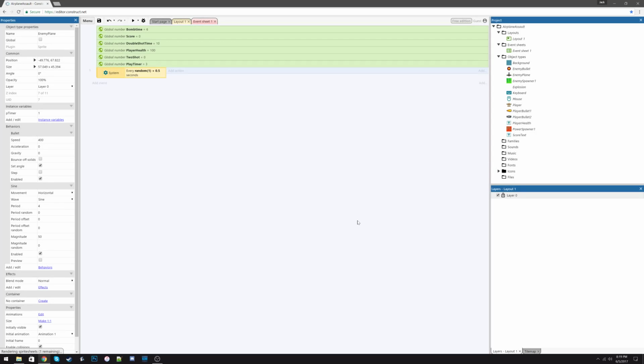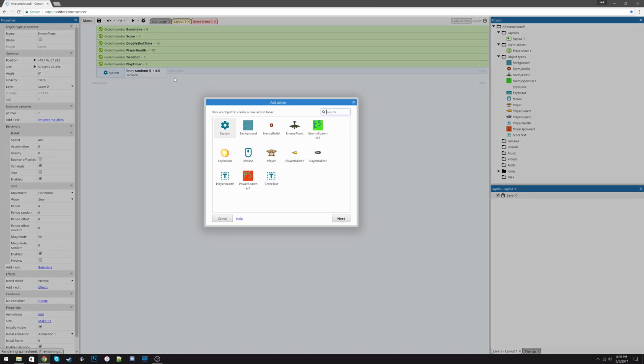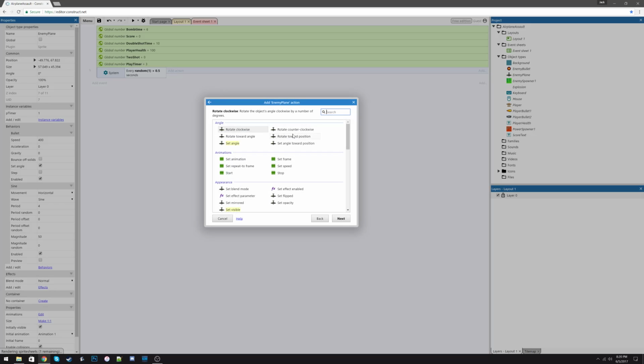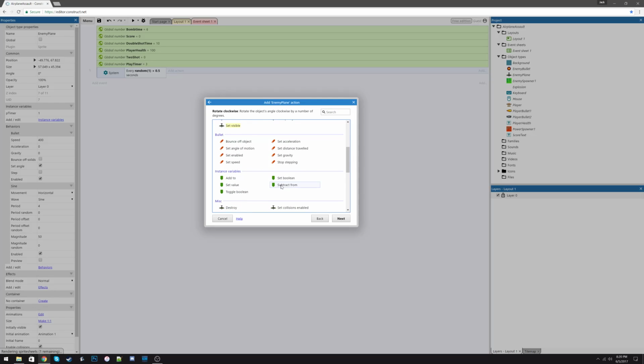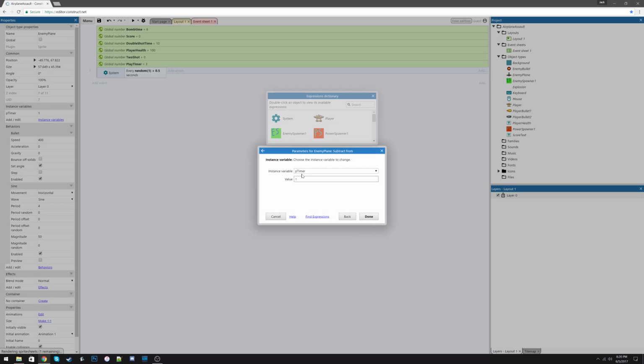And then we're going to add an action for the enemy plane. And in the enemy plane, we're going to select subtract from, and it's going to be a value of 1 from ptimer.